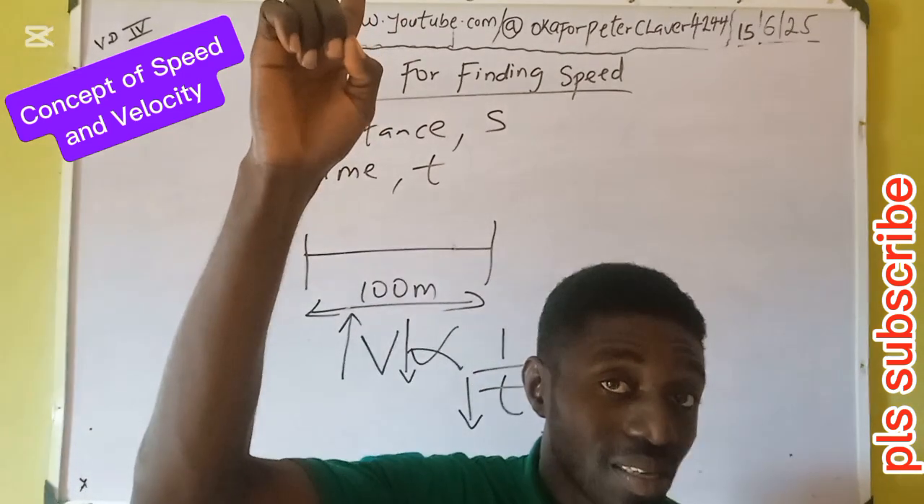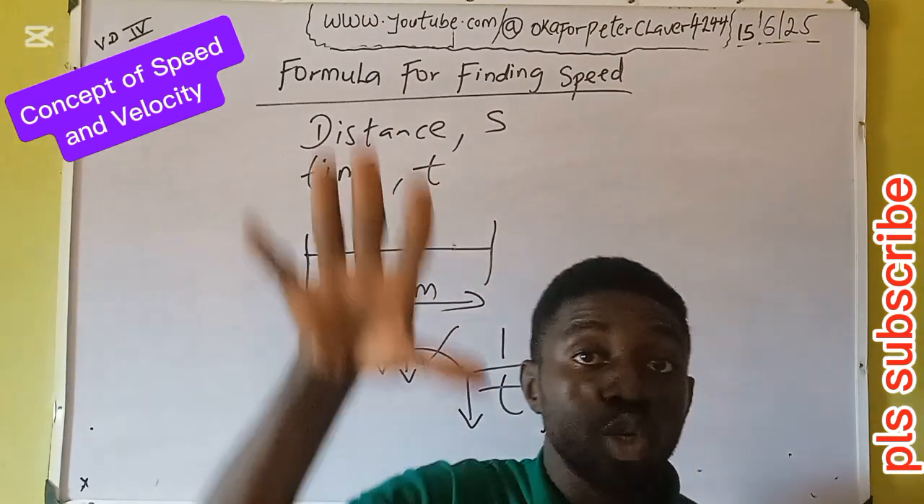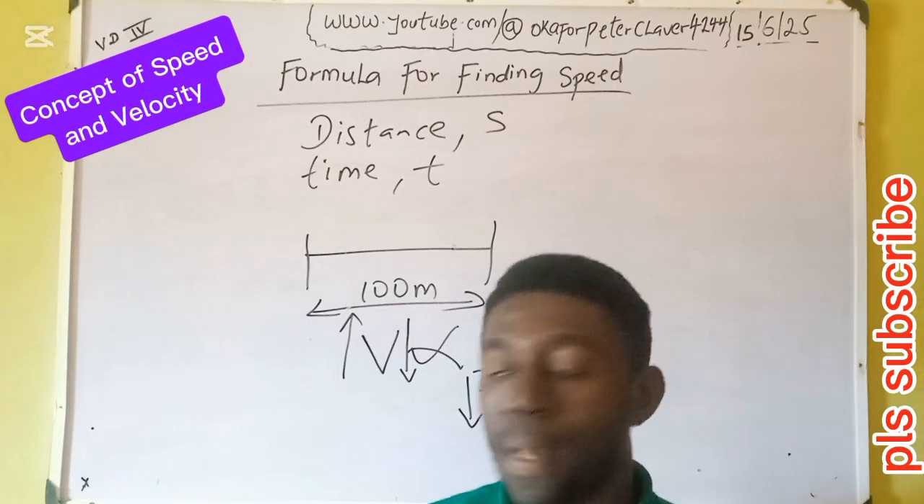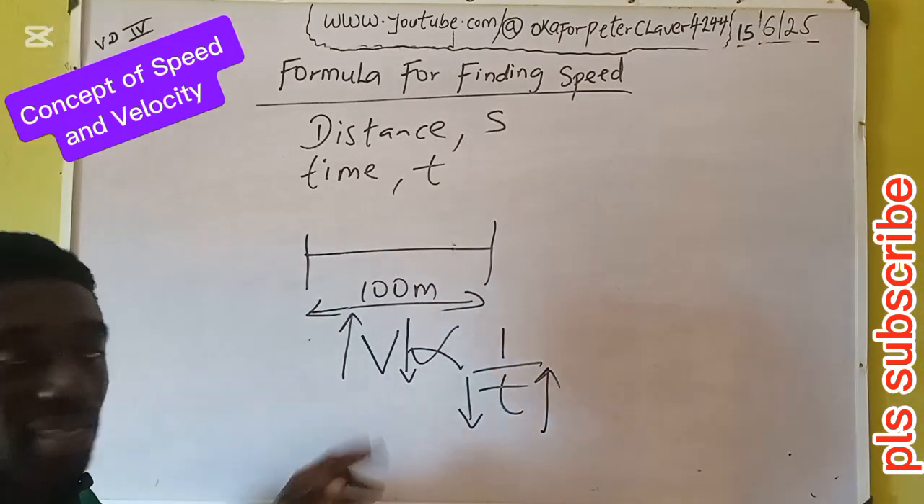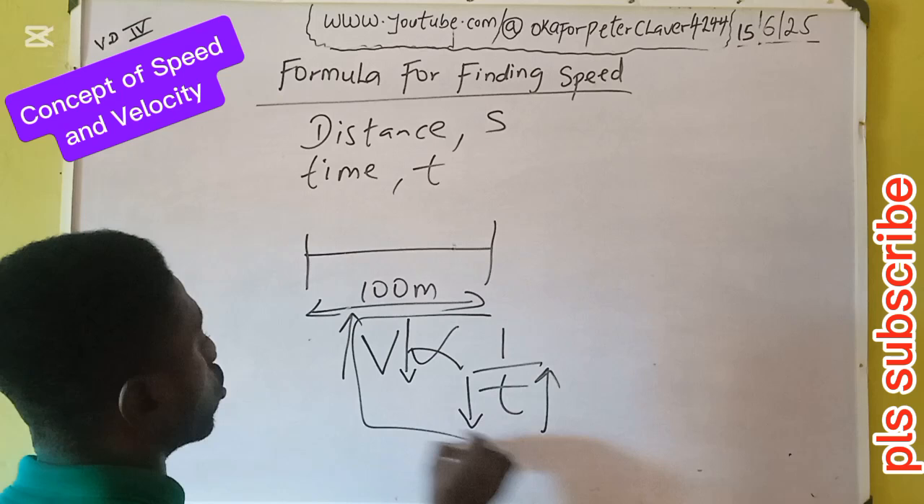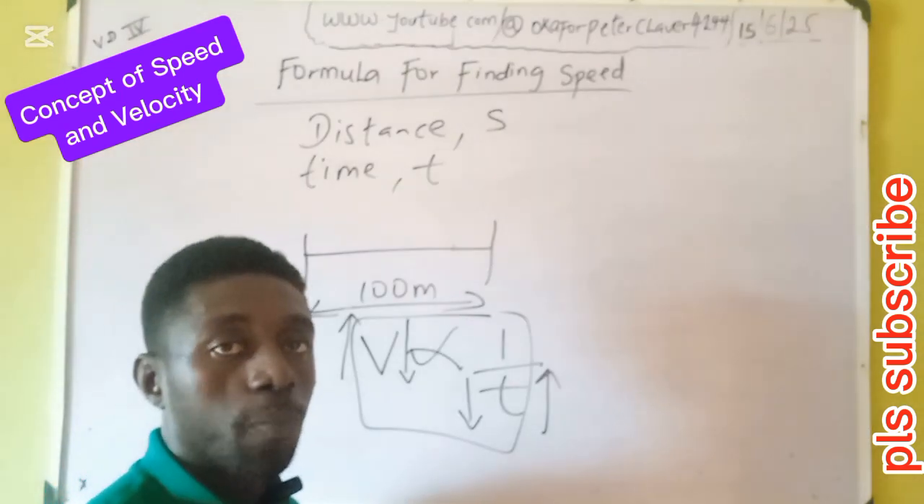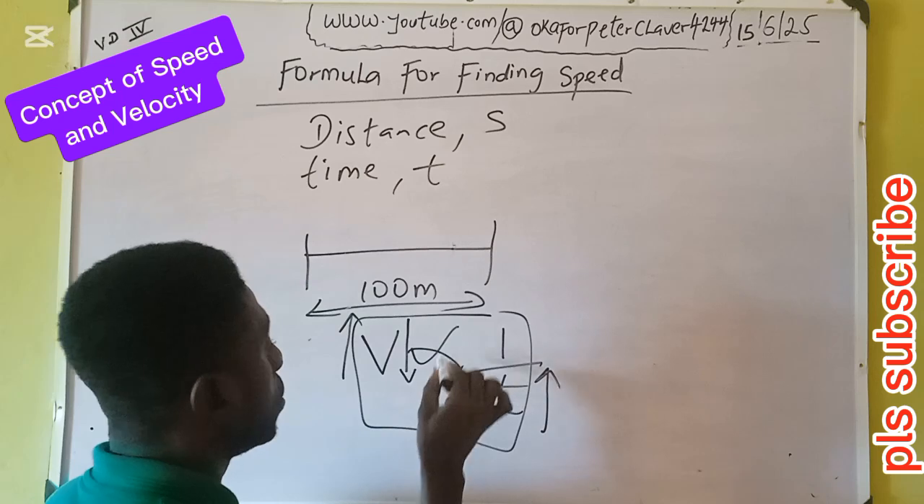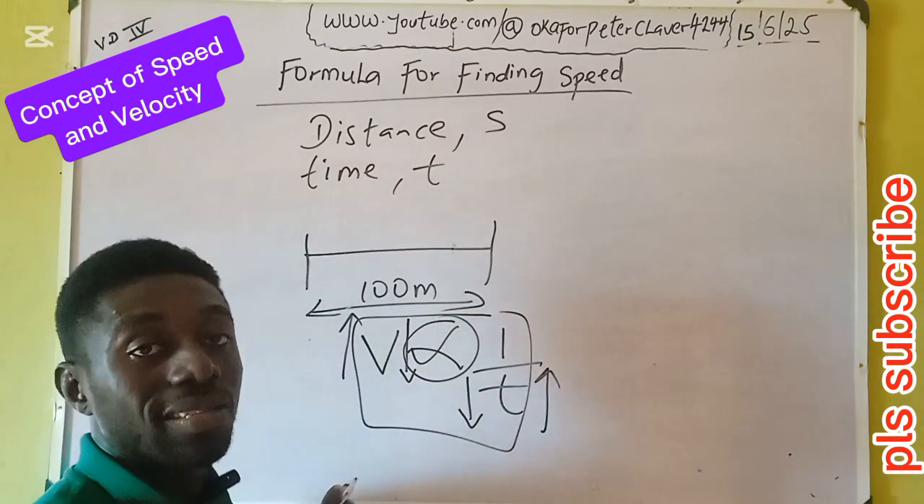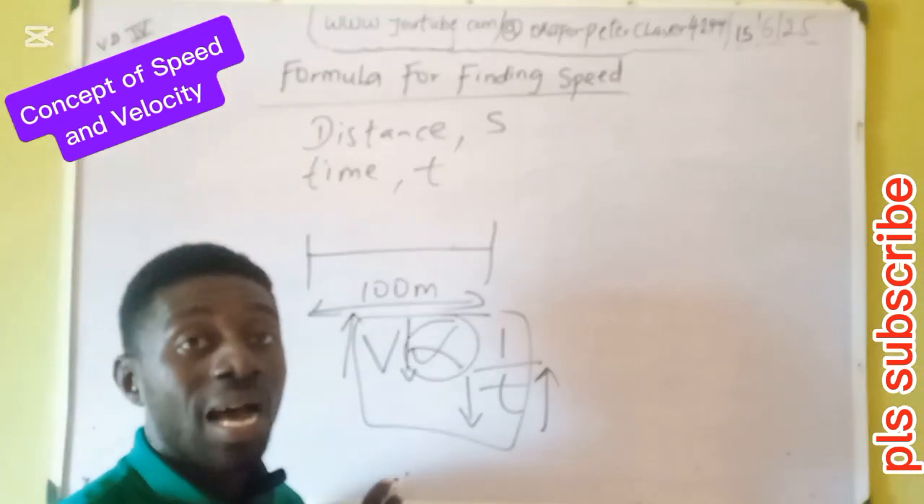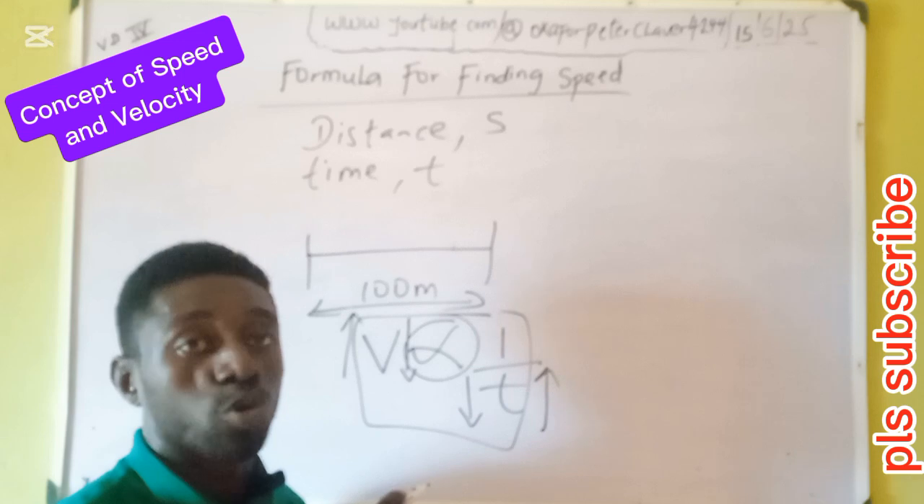The higher the speed, the shorter the time. The slower the speed, the longer the time. So that's what I have on the board mathematically. Then this is not yet an equation. It's still a word problem. So how do you make it an equation? The variation sign will change to equal to and introduce a constant.